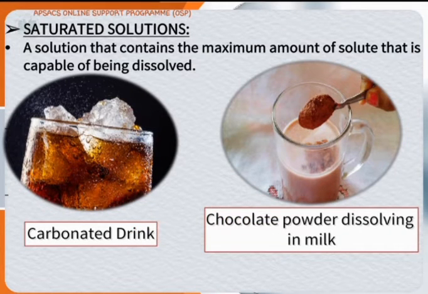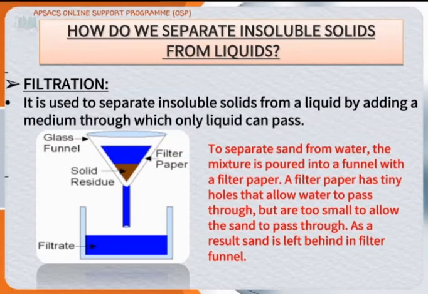Saturated solution. A saturated solution is a solution that contains the maximum amount of soluble solid in the liquid. As more solid is added to the liquid, the solution reaches a stage where no more solid can dissolve. For example, carbonated water is saturated with carbon dioxide, hence it gives off gas through bubbles. Chocolate powder, when added to milk, creates saturation in the solution and it reaches the point where no more powder can be added. So the solution is called a saturated solution.